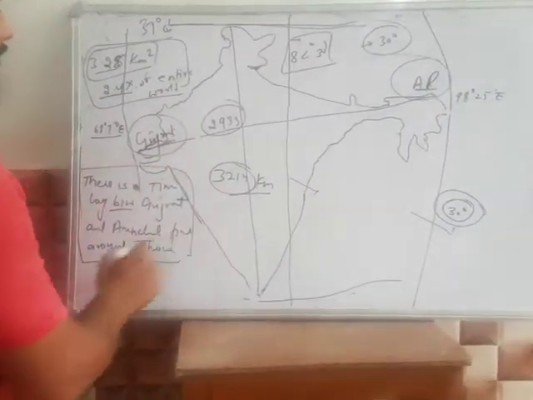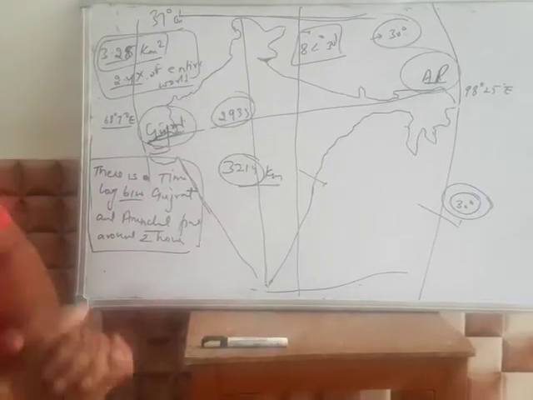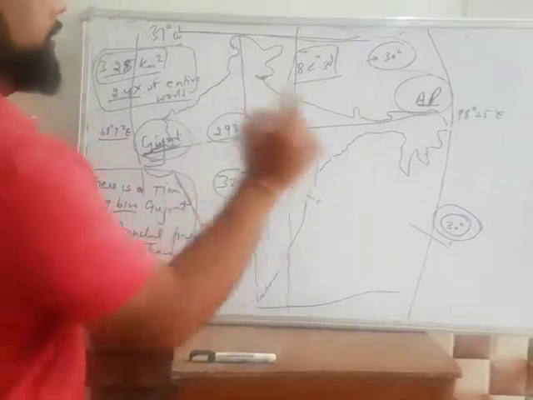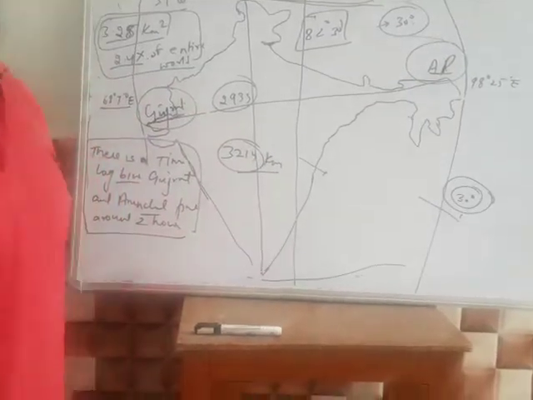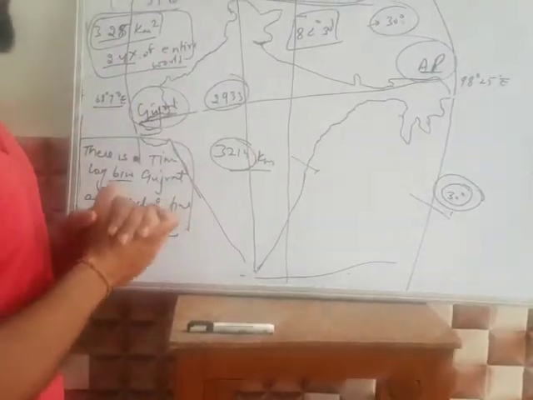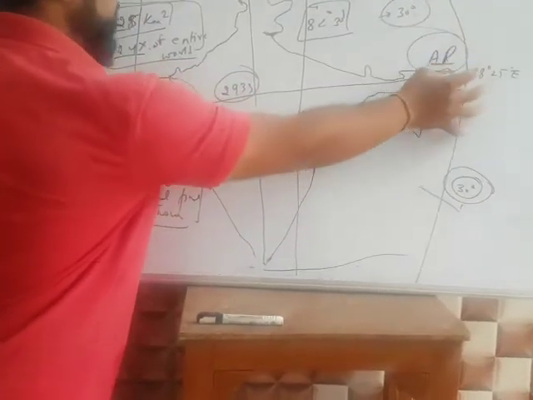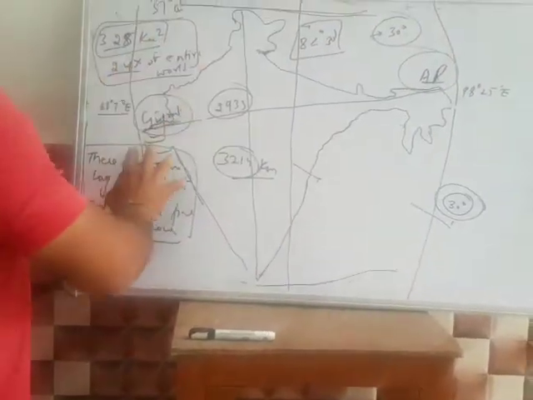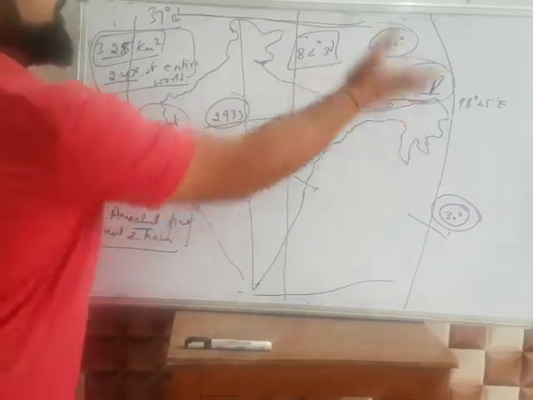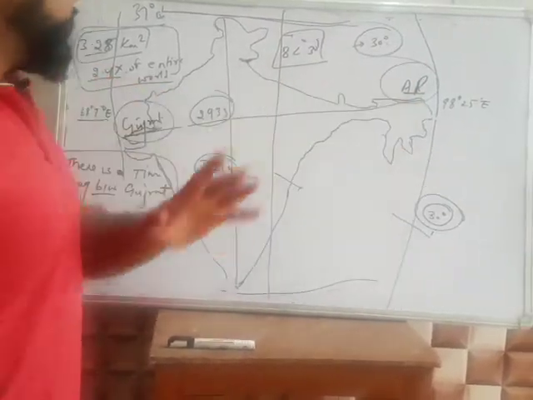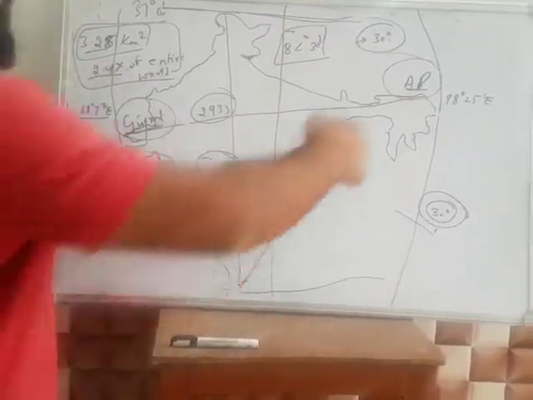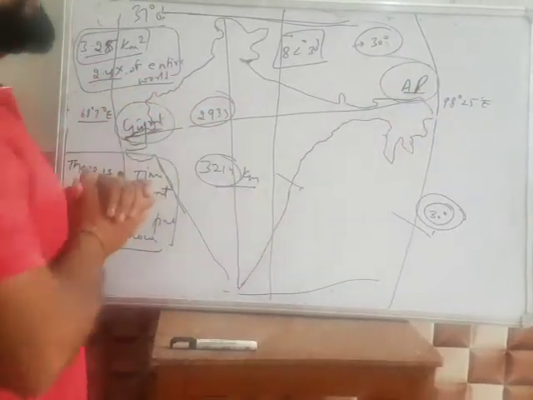Means what is meant by this? I will elaborate this in Hindi. अगर आप अरुणाचल प्रदेश में देखें, if you analyze Arunachal Pradesh, the sun appears in Arunachal Pradesh 2 hours before Gujarat. गुजरात से 2 घंटा पहले अरुणाचल प्रदेश में सूरज नजर आ जाता है. मतलब यहां से और यहां तक का टाइम डिफरेंस 2 घंटा है.